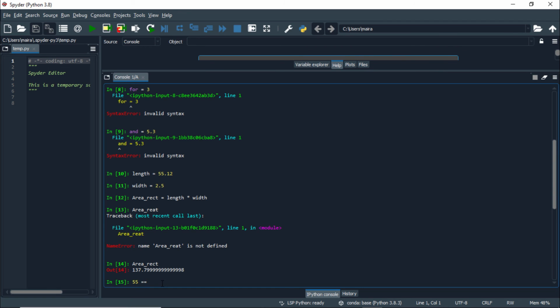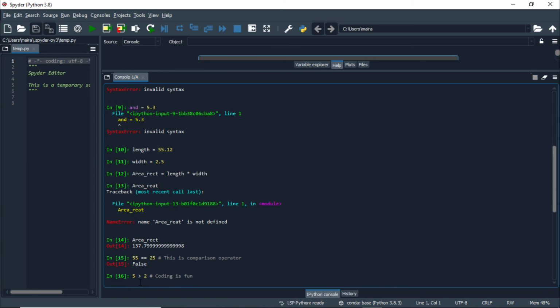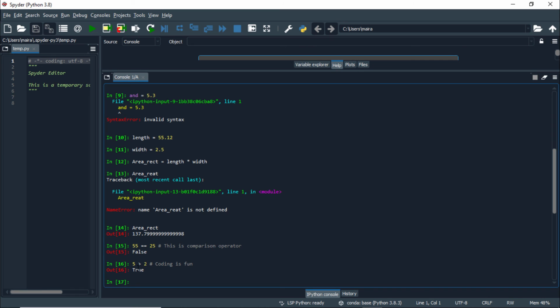55 equals 25, hash. This is comparison operator. Here you can see this comparison expression is evaluated, its value is false, and everything after the hash operator is ignored. Similarly, you can test 5 greater than 2. Coding is fun. Its value is true, and this comment is ignored by the Python interpreter.